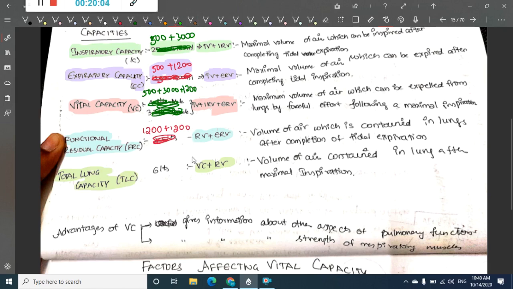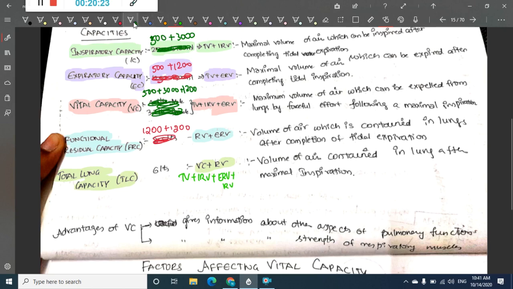So total lung capacity is tidal volume plus inspiratory reserve volume plus expiratory reserve volume plus residual volume. That is all the volumes which are present in the lungs.